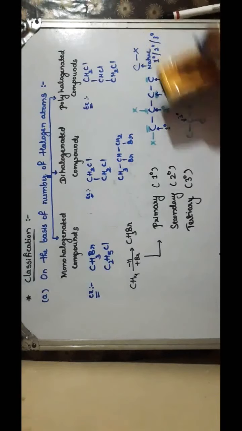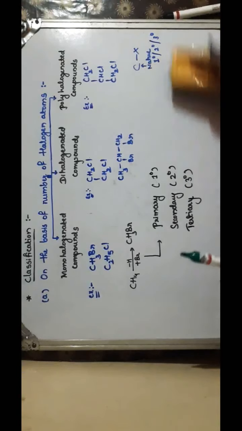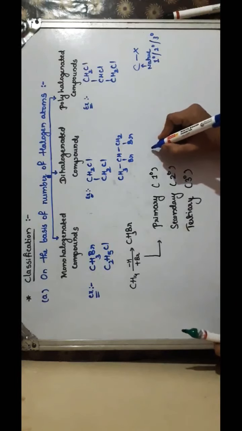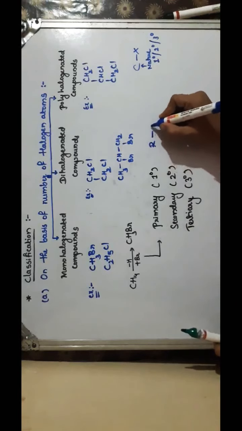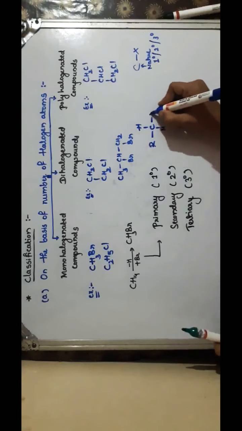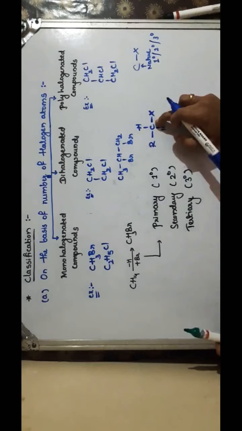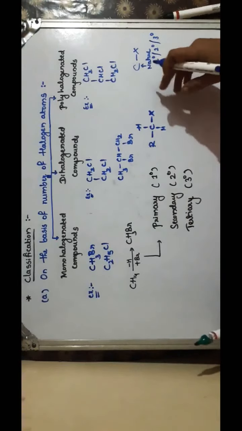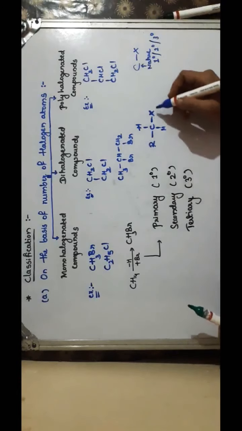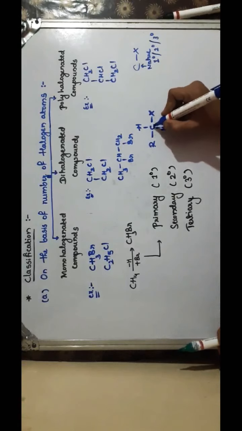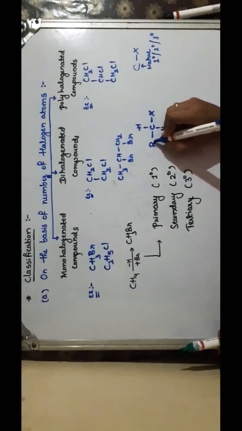I'll write some examples here. See how primary haloalkanes are represented. If this is the case, halogen is attached to only one carbon atom. Here this R may be any alkyl group. It may be CH3, C2H5, any number of carbon atoms may be present in this R group. So this halogen is attached to a carbon atom and this carbon is directly linked with only one carbon atom.